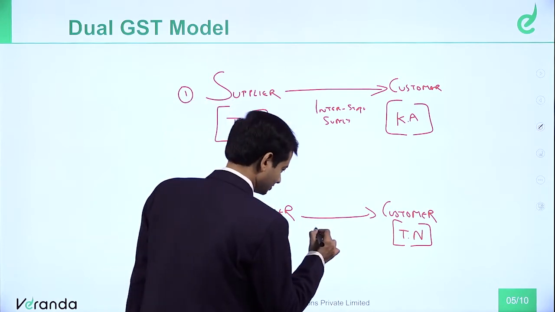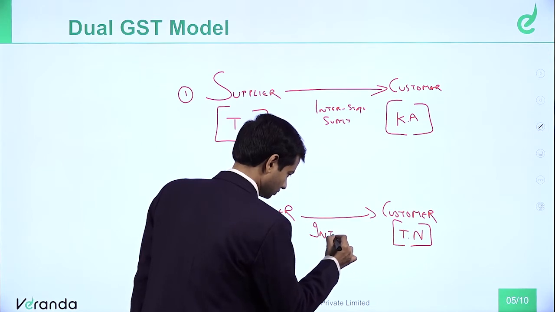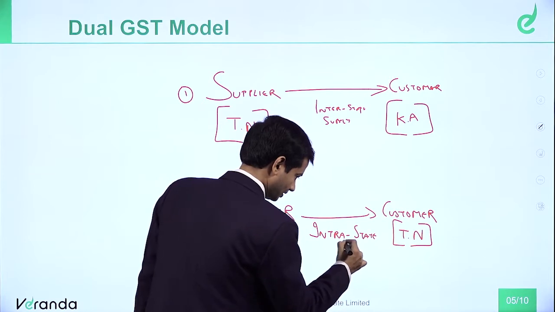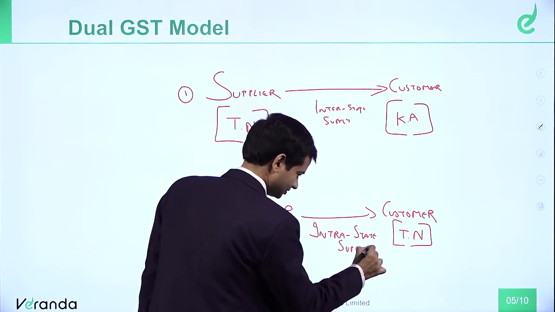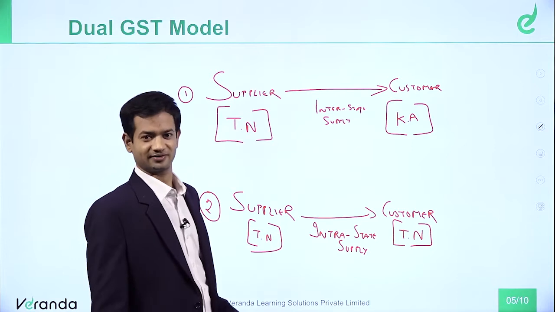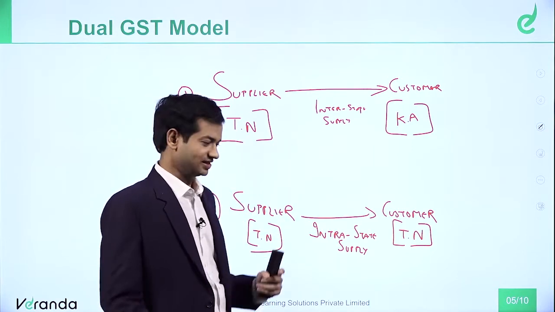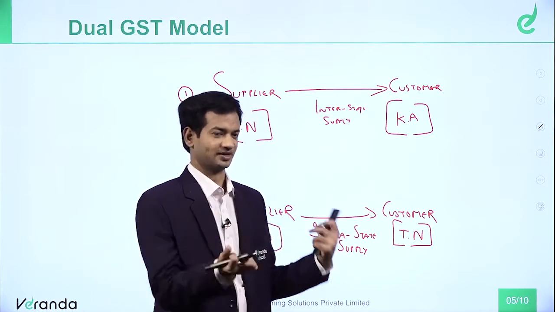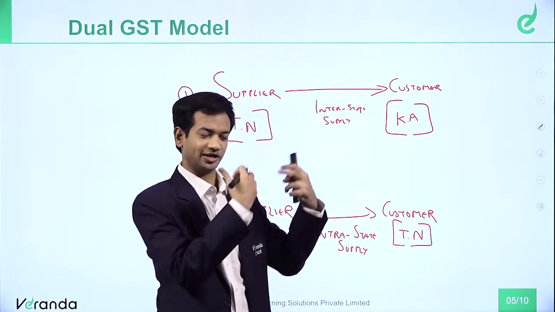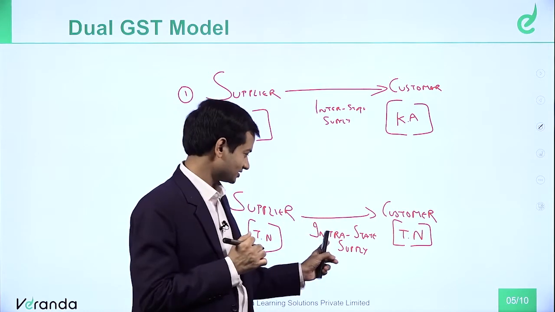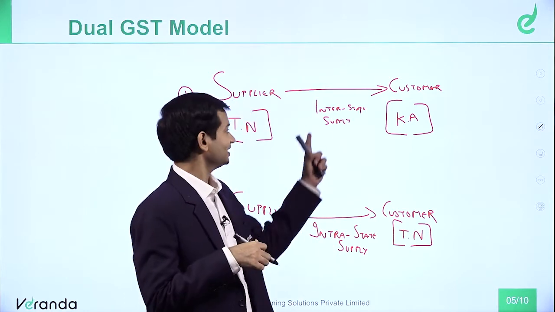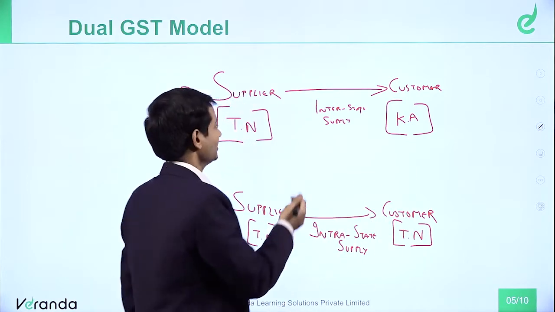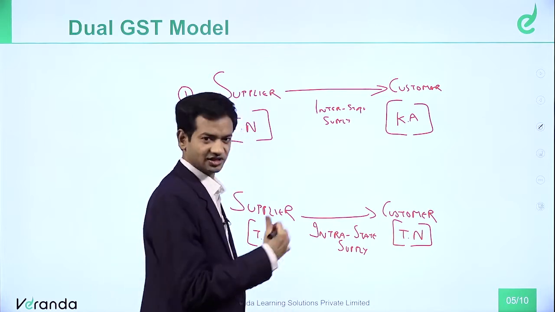This is called as an intra-state supply. See, what is this intra and inter? This is inter, this is intra. Intra means, if you see the general English meaning also, intra means within. Inter means one to another, one state to another state. Please note the wordings. Intra means within. Inter means one state to another, between two states. So here if you see, it's an intra-state, within the state transaction.